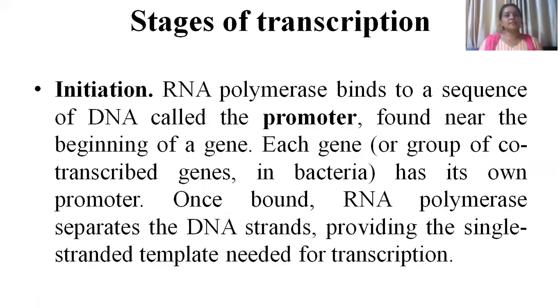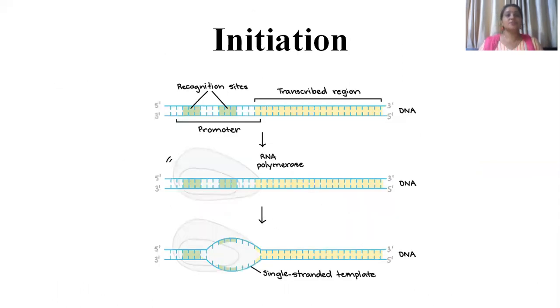Now, let's start with the stages of transcription. As the RNA polymerase holoenzyme finds the recognition site, attaches to the DNA duplex, and the transcription bubble has generated, initiation has started.